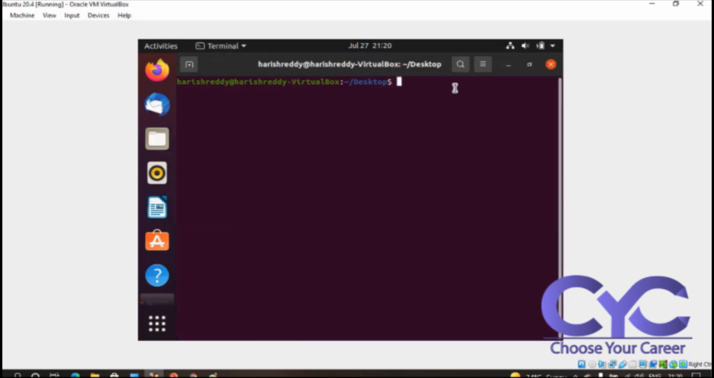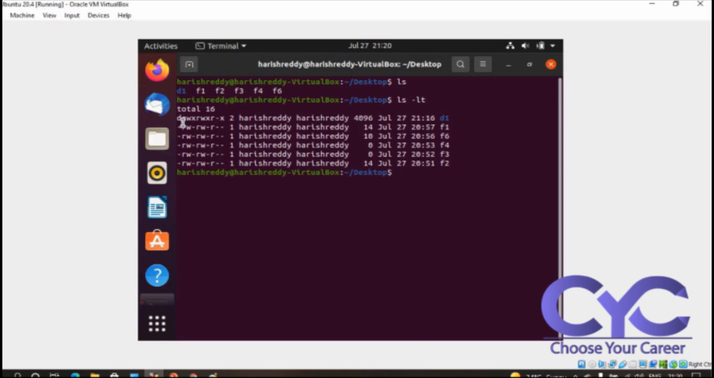We need to learn the command, see here, ls -lt. See here, we are going with the directory, read, write, execute. So this is the permission with which we are accessing the file in the Linux server, in the particular directories.